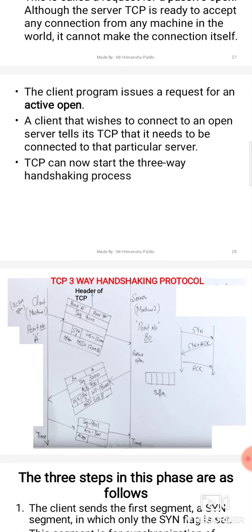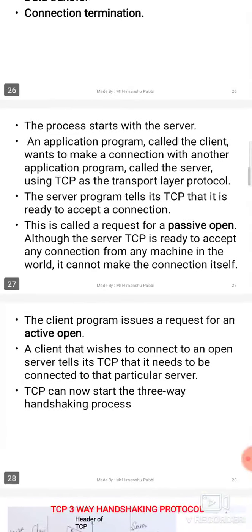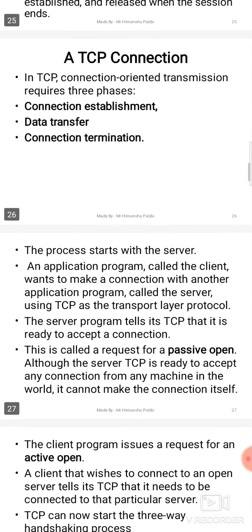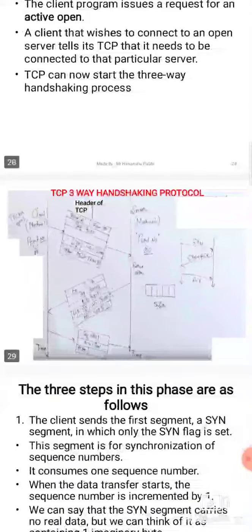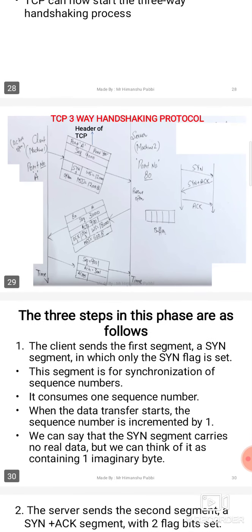In your exam, if they ask about the three-way handshaking protocol, you have to write about the connection establishment process, which includes the three-way handshaking protocol. So how is the connection established using the three-way handshaking protocol? The first step is the client requests the server, which is an active open request.